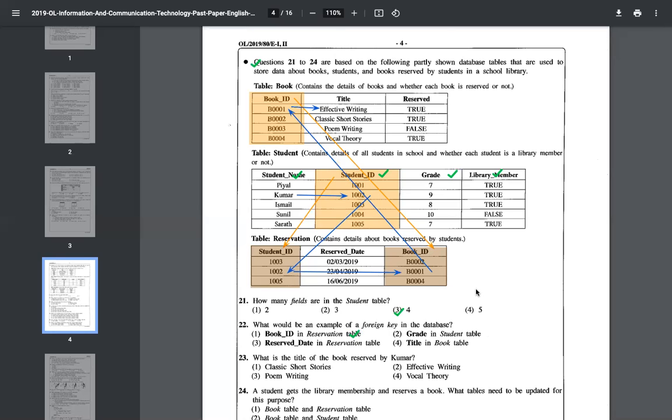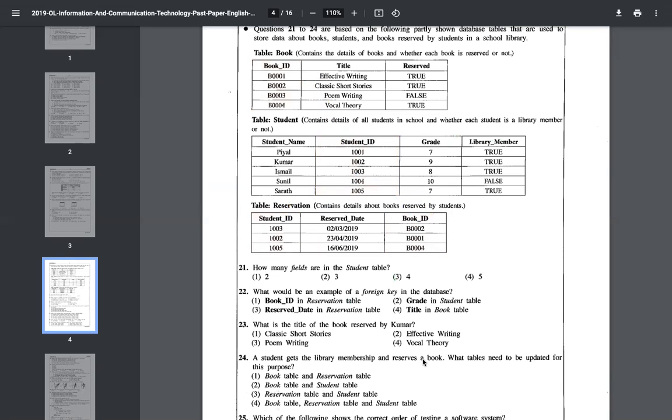Okay, a student gets library membership and reserves a book. Let me clear all these things, otherwise it's unclear. Student gets library membership and reserves a book. Student gets membership means you have to update this field.